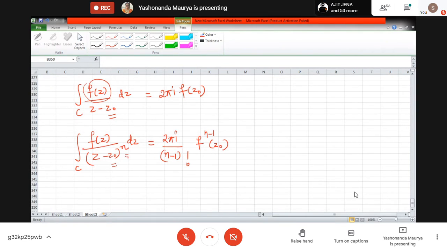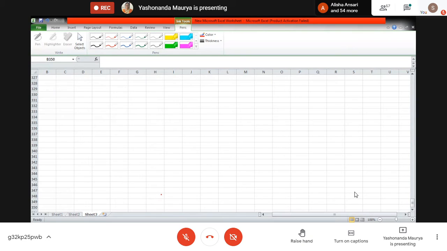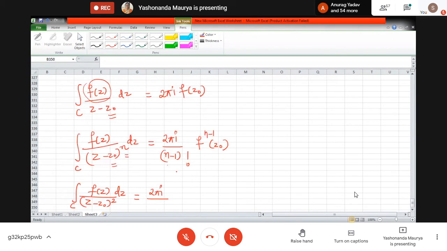So let us write them separately. What is the expression f of z upon z minus z0, if a square appears here along the curve C? It will be 2 pi i into 2 minus 1 factorial, so 1 factorial is 1, it will not contribute anything. And here what will appear is f dash of z0.